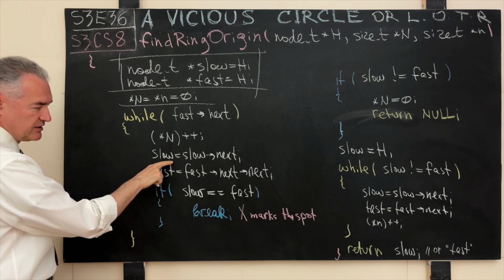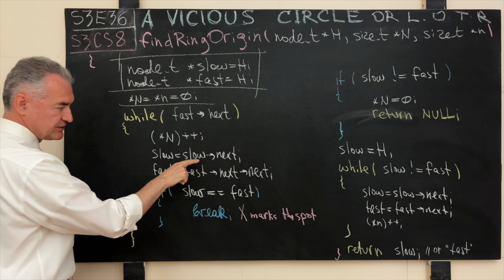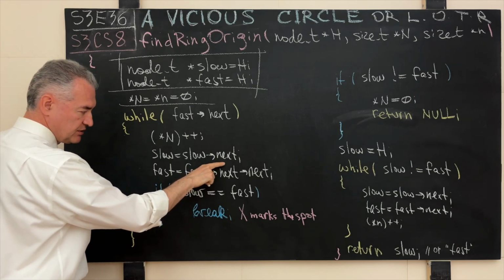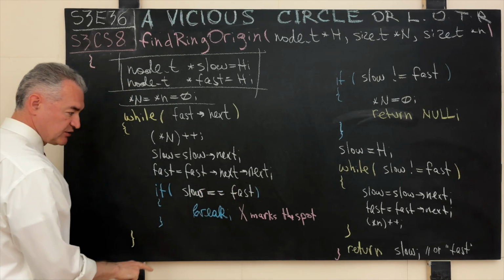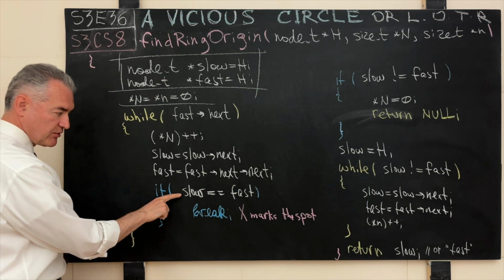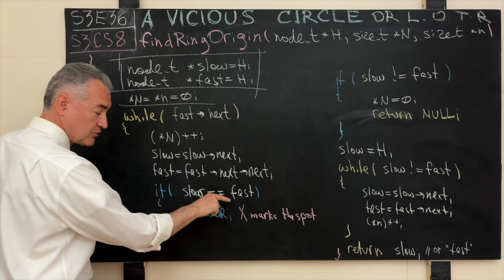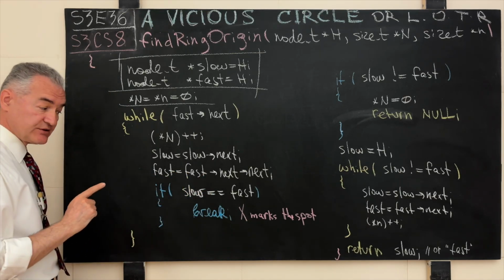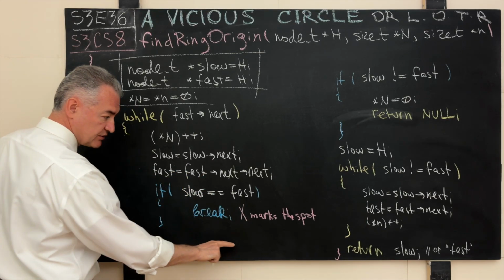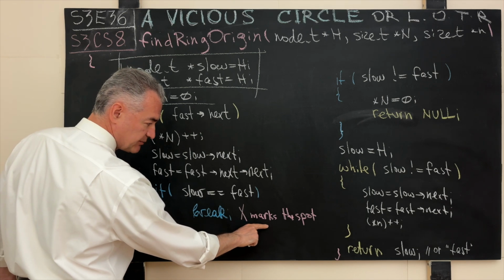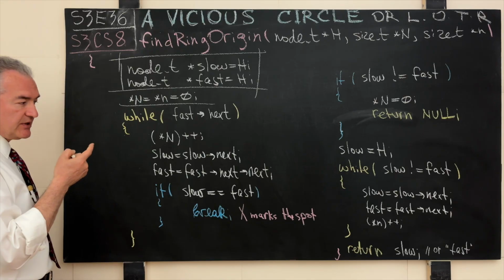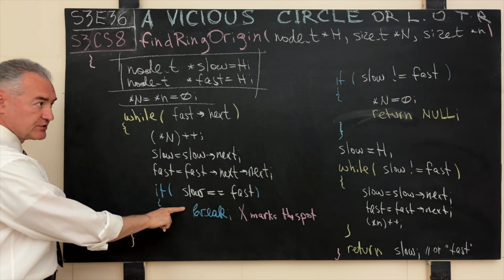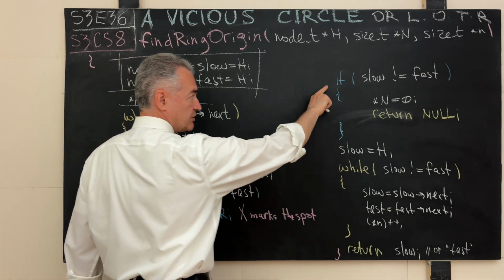And we will say that the slow pointer is stepping one node at a time, the fast pointer steps two nodes at a time, at twice the speed. If it so happens that the slow is equal to the fast, in other words, the fast runner caught up and there is a link, then we break out of this loop. X marks the spot and we have a cycle. But